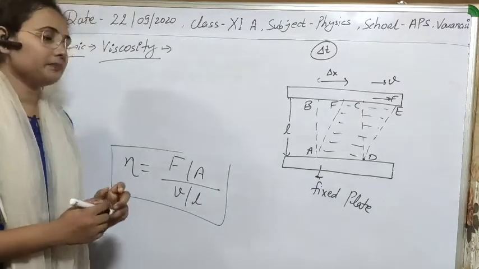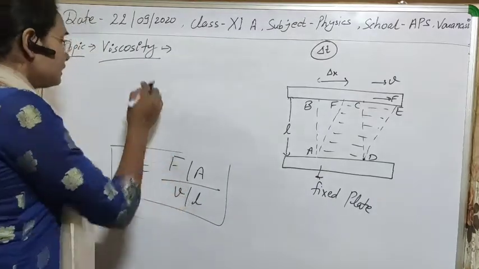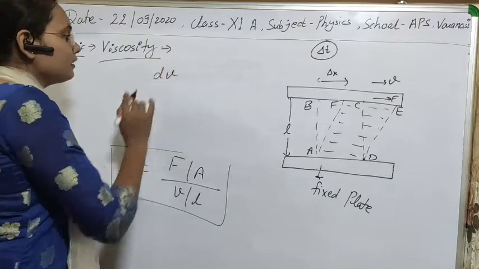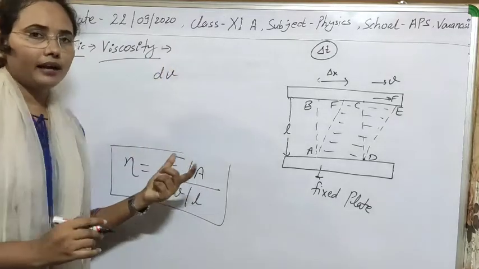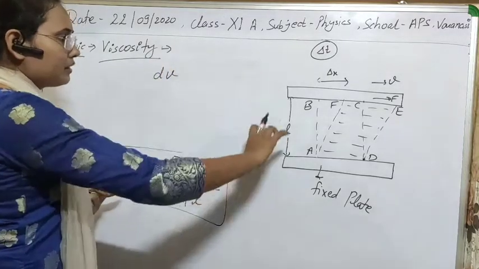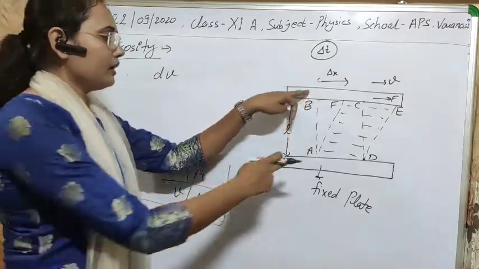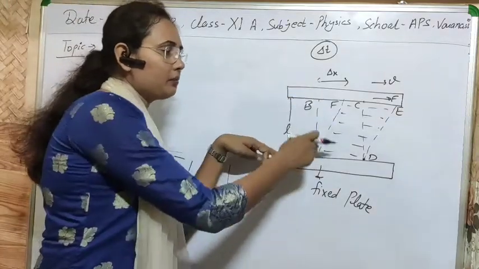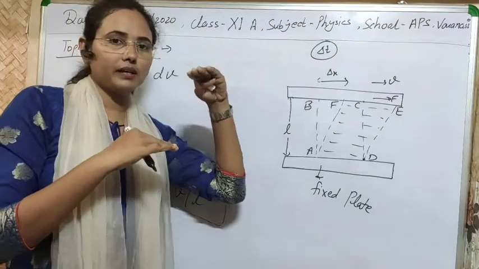We can also change this, if, let's say, one more thing. Suppose there is a change in velocity dv in time dt. In this case I have taken the case of two plates, means two extreme plates.